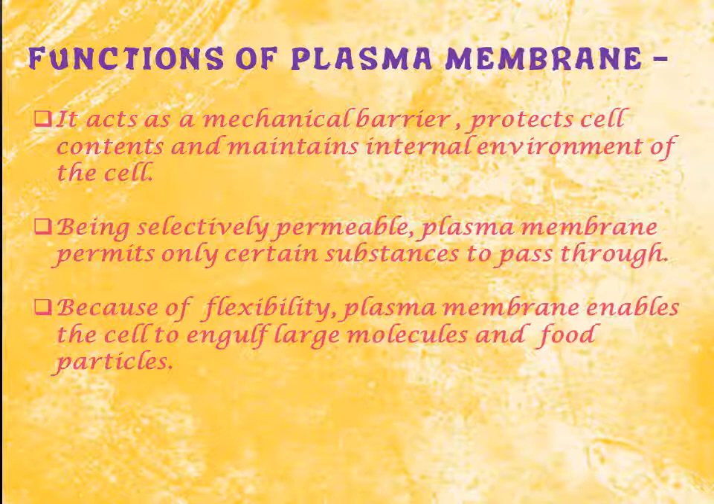So the substances which are present inside the cell are not allowed to go out of the cell, as well as the substances which are present in the outer environment are not allowed to enter inside the cell without any reason. That is why it is a mechanical barrier. Then the second thing is, being selectively permeable, the plasma membrane permits only certain substances to pass through. It allows only selected particles to enter or exit the cell.